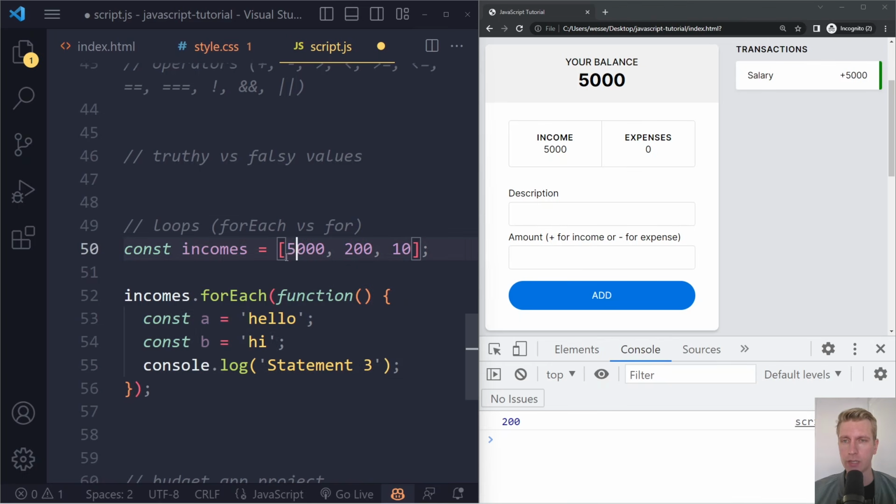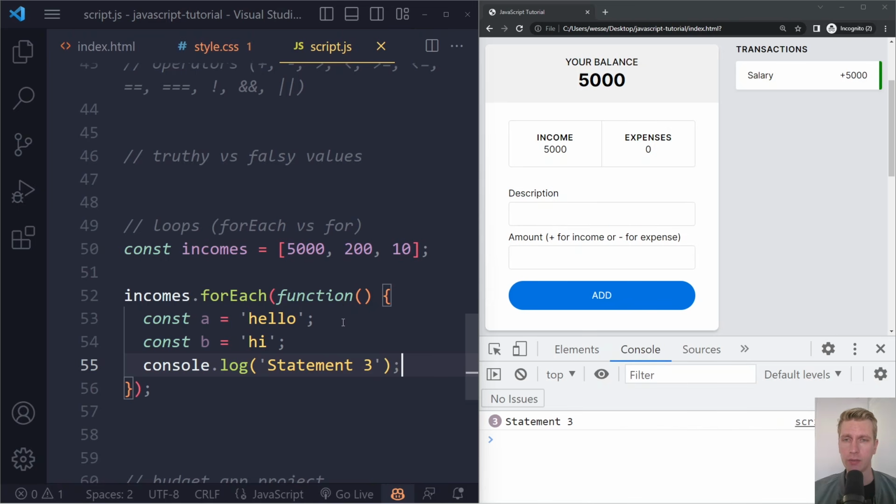First we're going to go to this element here, and it's going to run this function. And then we're going to go to this element here and run this function again. And then we're going to go to this element and this function will be run. So let's see what we get if I save and refresh here. Of course, it's going to log statement 3 actually 3 times because we have 3 elements. This is not really interesting to do, of course.